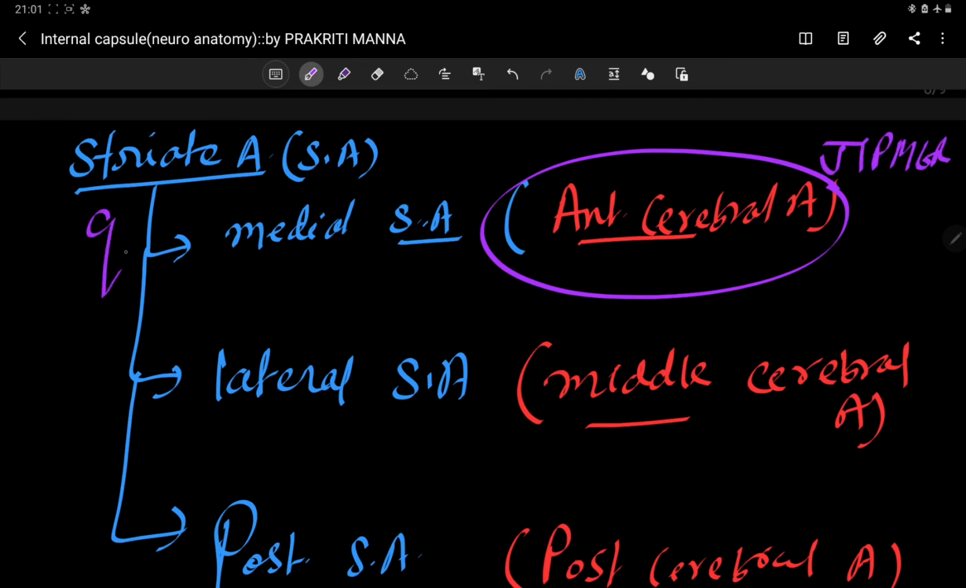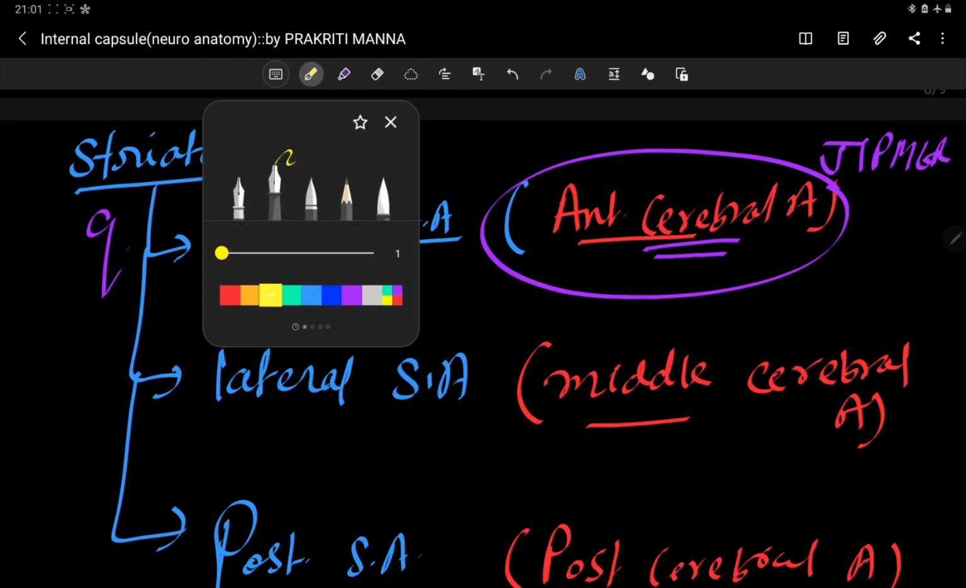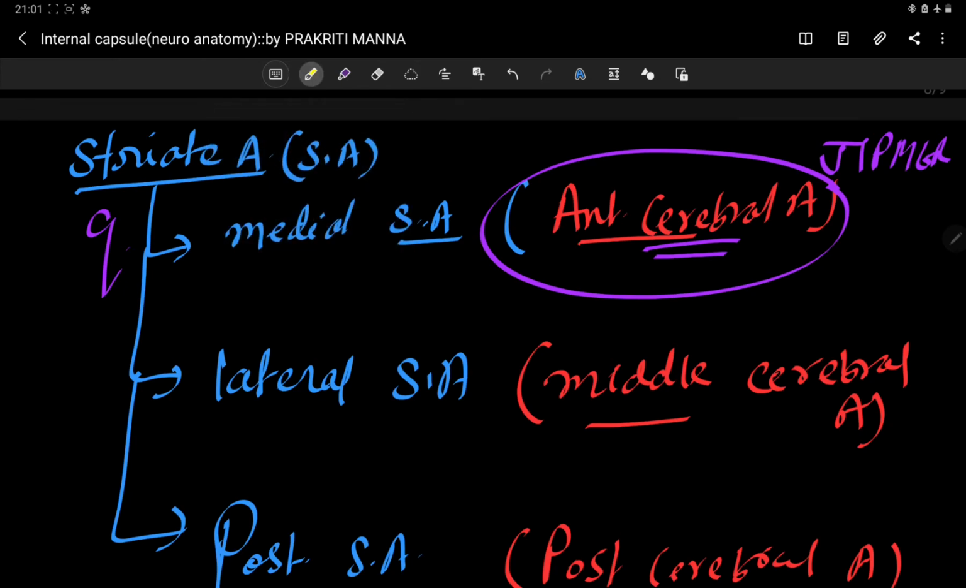Medial striate artery is a branch of the anterior cerebral artery. This is a previous year's GPMAT question. The medial striate artery is also called the recurrent artery of Hubner.